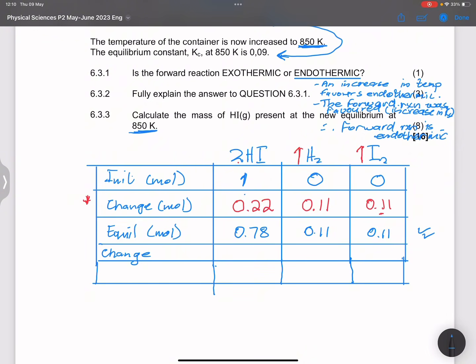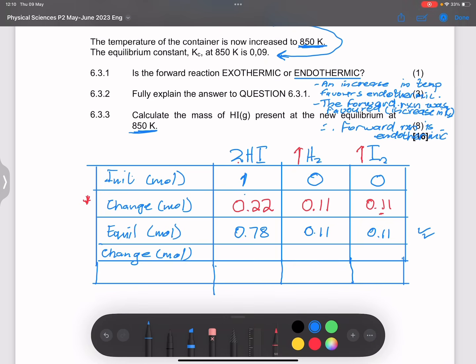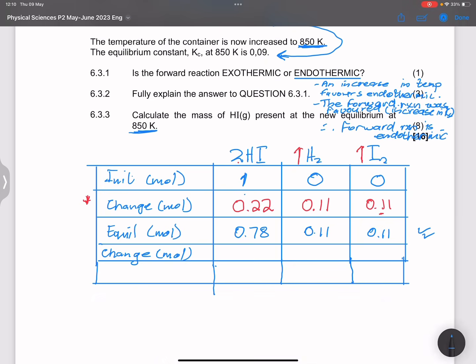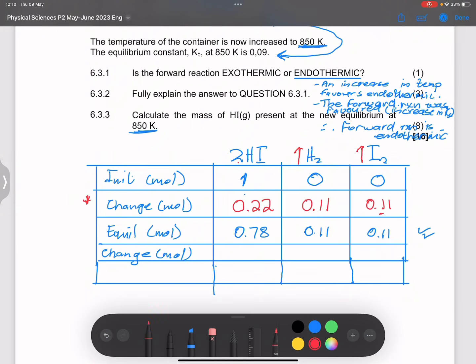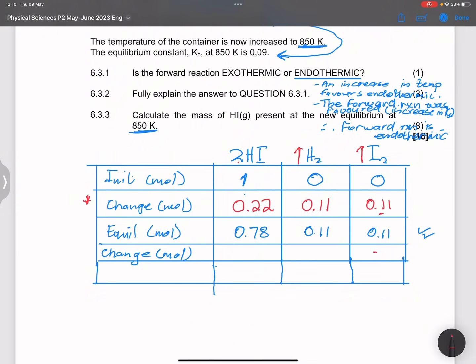So now I note there was a change that took place when we increased temperature. Now, suppose I say to you that the amount of iodine changed by x, all right? How much would the amount of hydrogen change by? Remember, the ratio is 1:1, so it would also change by x.